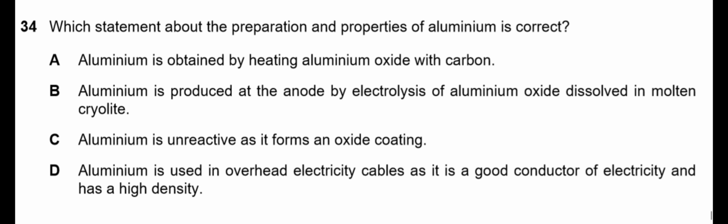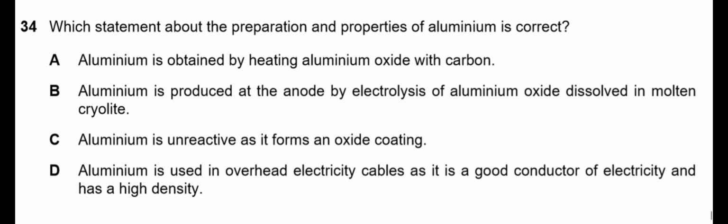Next question says, which statement about the preparation and properties of aluminium is correct? I always tell my students that while you're reading the question, hold a pen in your hand and underline the important terms in the question, because they are going to help you approach the correct answer. So the important terms in this question are preparation and properties. So you have to look for the statement where both the requirements are fulfilled.